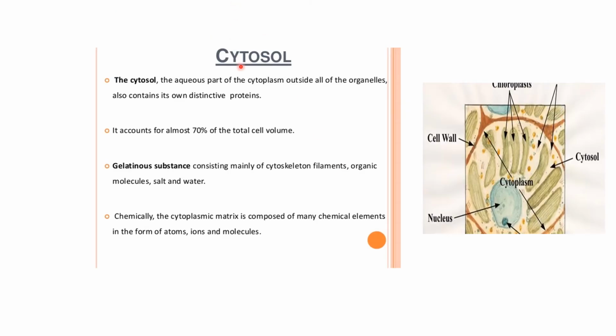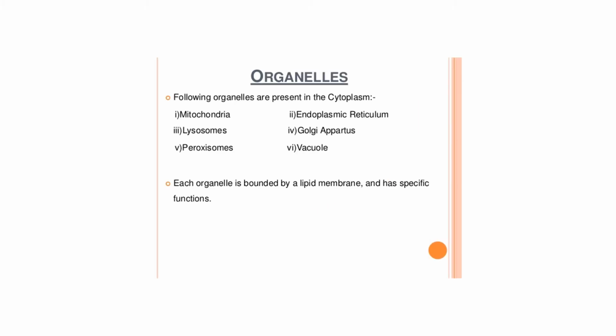So now let's study about cytosol, the first component in cytoplasm. It is nothing but the aqueous part of the cytoplasm present outside all the organelles. As you can see over here, this is the cytosol. It contains its own proteins. It forms 70% of the total cell. The gelatinous substance contains filaments, organic molecules, salt and water. Chemically, the cytoplasmic matrix is composed of many chemical elements in the form of atoms, ions and molecules. So basically it is a chemical compound.